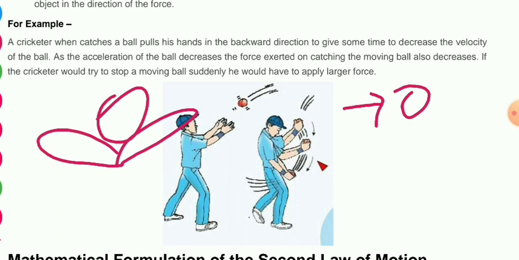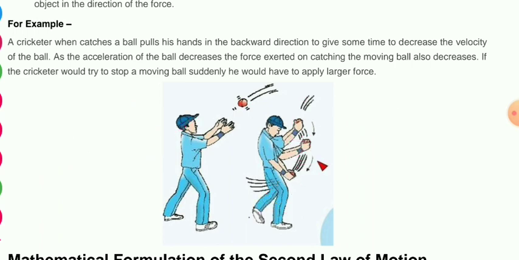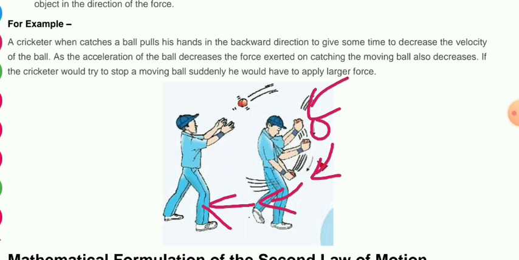That's why while catching the ball, we pull our hand back. The ball is coming, we hold it and make it come to rest slowly, so that the speed decreases gradually, not all of a sudden.